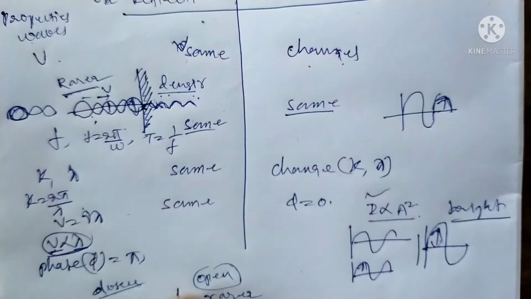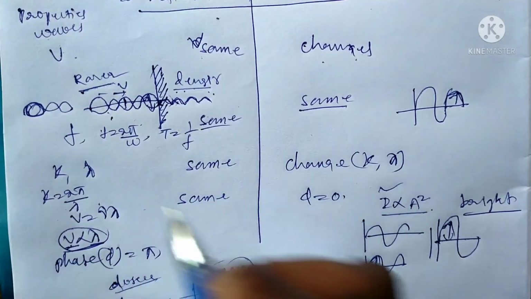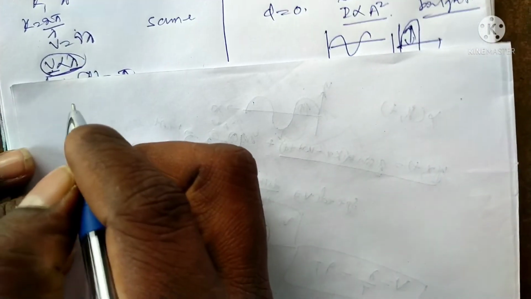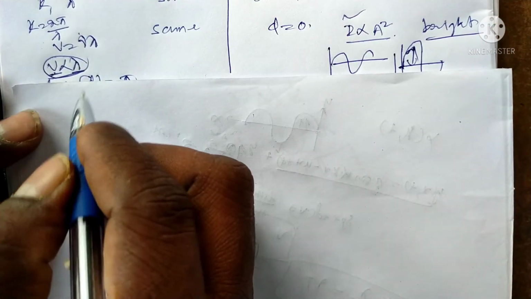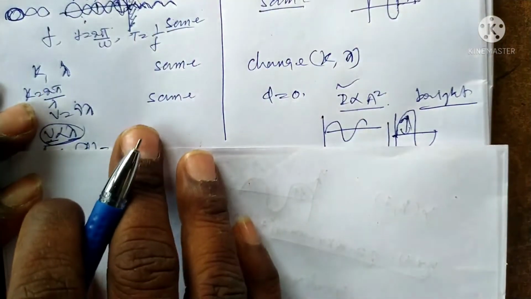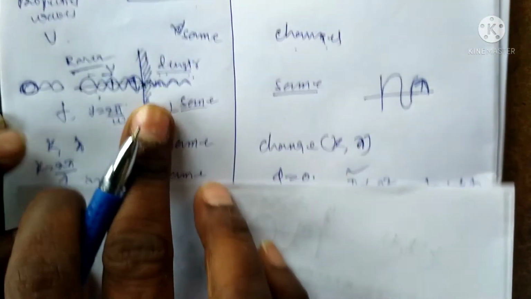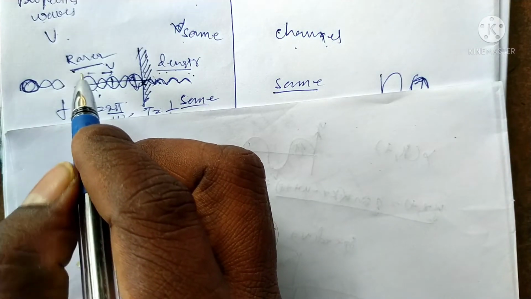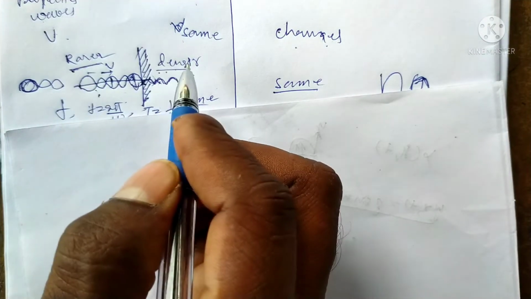In this case we can write the displacement equation. In the first case, the wave is traveling from rarer medium to denser medium.